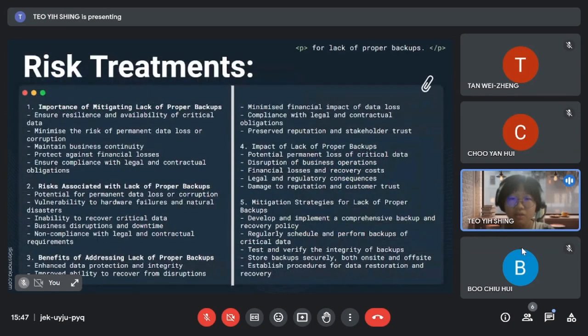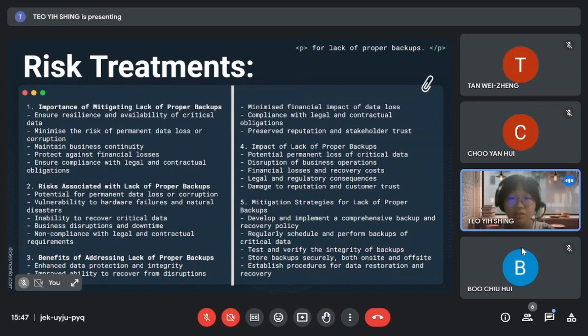The mitigation of the lack of proper backups is essential for ensuring the resilience and availability of critical data within our organization. Inadequate backups expose us to the risk of permanent data loss or corruption in the event of hardware failure, natural disaster, or unforeseen incidents.